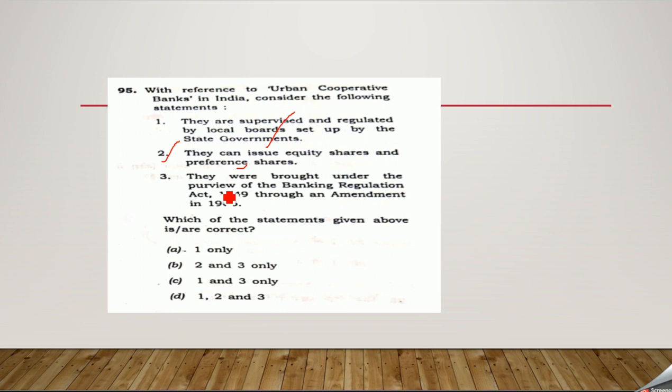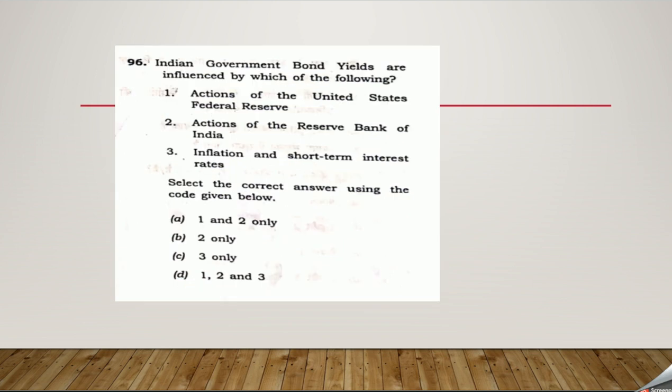In fact, this is again suspicious. They were brought under the purview of Banking Regulation Act 1949 through an amendment in 1966. This is also fair. So D will be the correct response, if not C. I'm a bit worried about C and D, but for my particular understanding, C can be the answer for this.